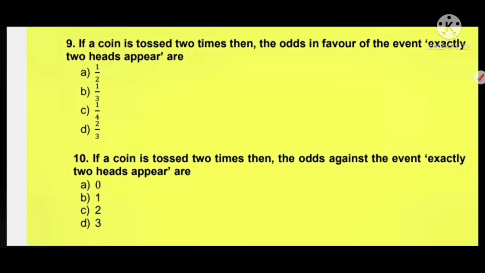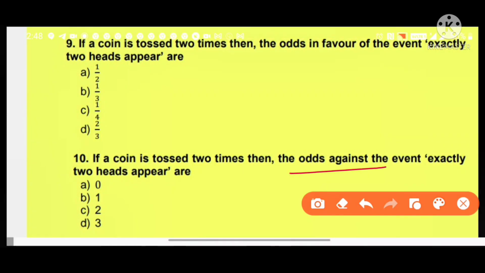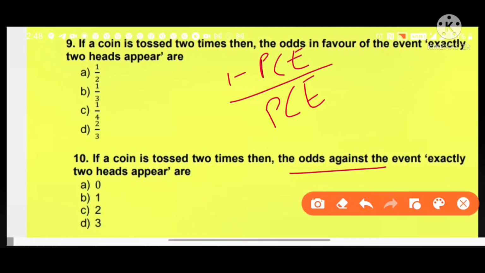Next question: if a coin is tossed 2 times, then the odds against the event. Now odds against the event is equal to 1 minus probability of E divided by probability of E. So this is the reciprocal of the previous question. That question is equal to 1 by 3, so this is equal to 3. You can also calculate by using this formula.